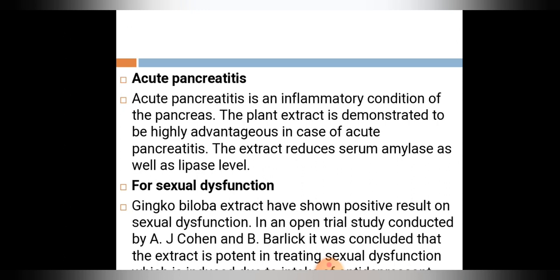Next is the acute pancreatitis. Acute pancreatitis is an inflammatory condition of the pancreas. The plant extract is demonstrated to be highly helpful in case of acute pancreatitis. The extract reduces the serum amylase as well as lipase level. Next, for sexual dysfunction, ginkgo biloba extract has shown positive results in an open trial study conducted by A.J. Cohen and B. Bartlik. It was concluded that the extract is important in treating sexual dysfunction.